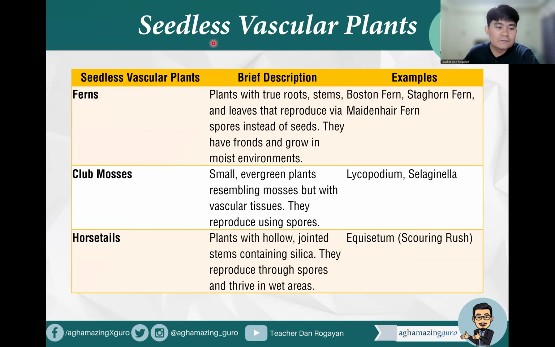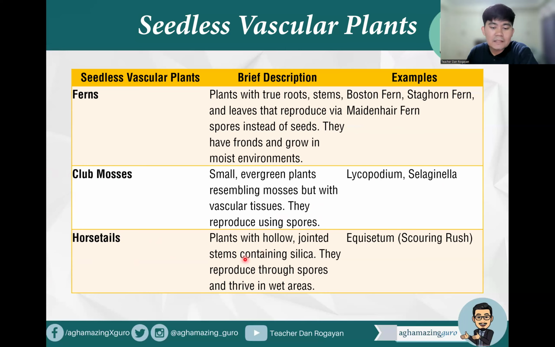So here are some seedless vascular plants. These are the ferns, the club mosses, and the horsetails. Okay? So the ferns are plants with true roots, stems, and leaves that reproduce via spores instead of seeds. They have fronds and grow in moist environments. We have the Boston fern, the staghorn fern, the maidenhair fern. Then we also have club mosses as an example of seedless vascular plants. They are small evergreen plants resembling mosses but with vascular tissues. They also reproduce using spores.